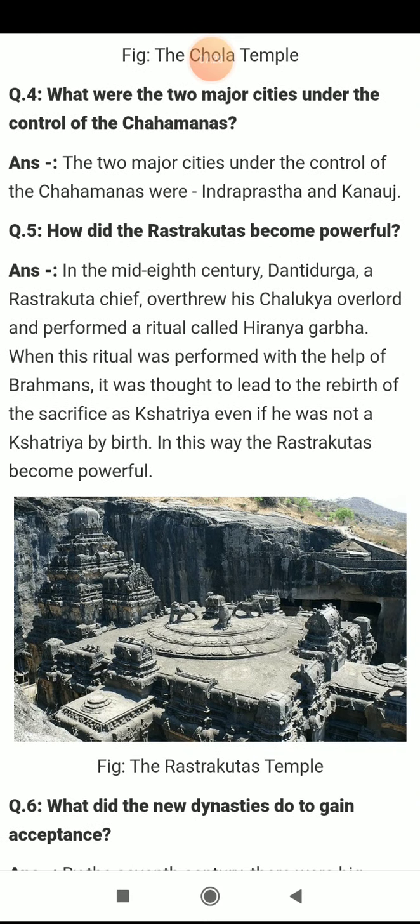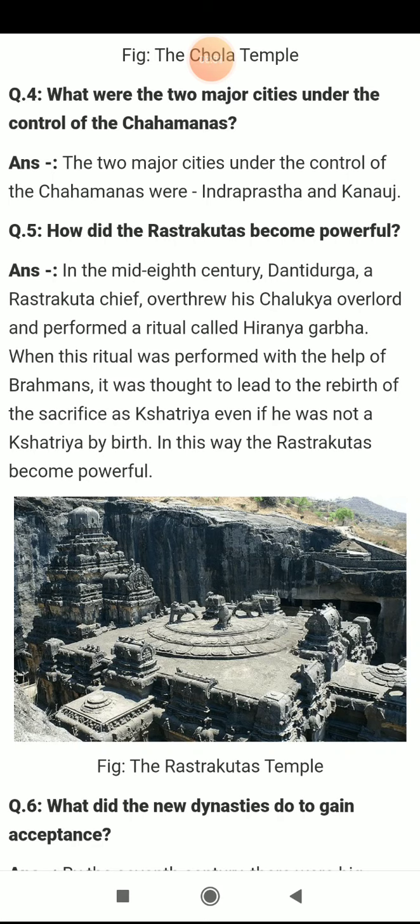How did the Rashtrakutas become powerful? Who were the Rashtrakutas? Does anybody know what we have discussed about them? In the mid 8th century, Dantidurga Rashtrakuta. Yes, now you remember, right? We covered this at the start, in the topic on the emergence of new dynasties. The Rashtrakutas were subordinates of the Chalukyas, right? They were working like Samantas under the Chalukyas.